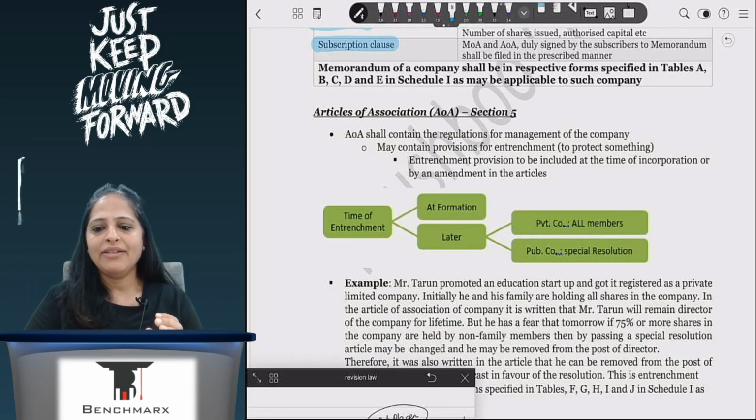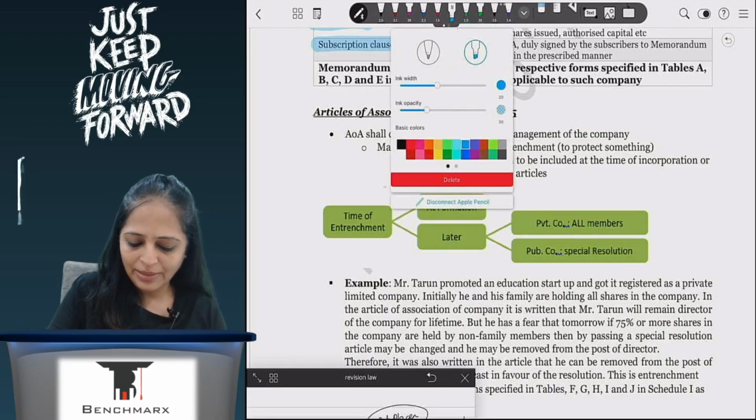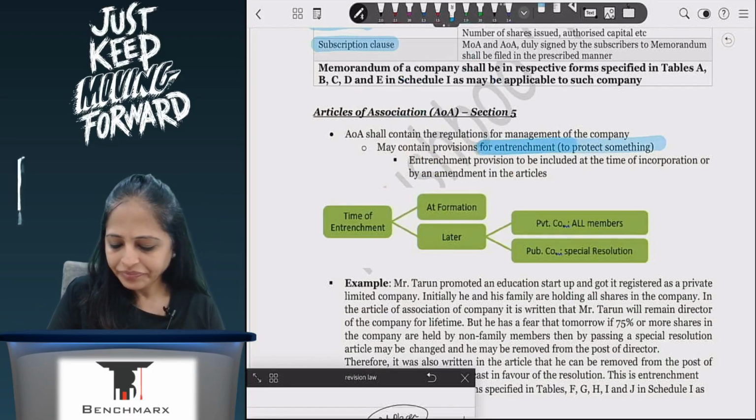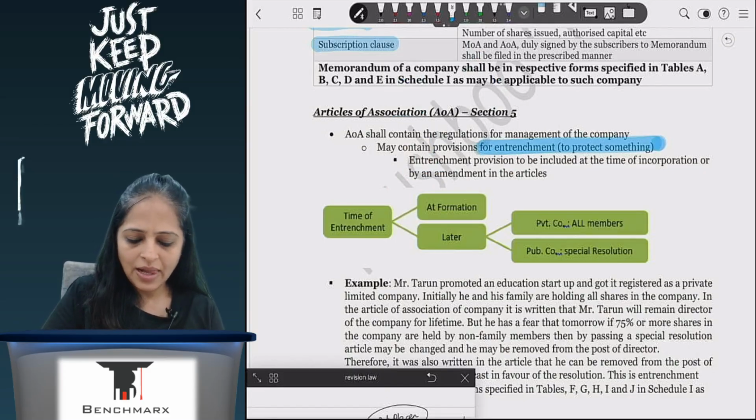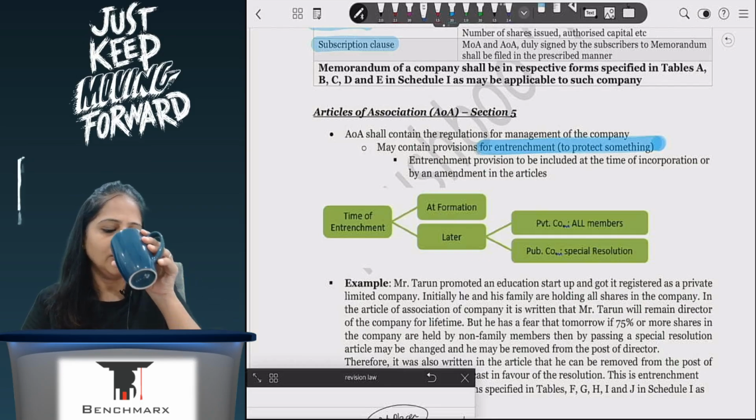Now when I have my articles of association, I can also have a clause which is called the entrenchment clause. This is very, very important because though this was there last year, this is something that can be asked here, correct? So memorandum, doctrine of constructive notice, all of this was asked in foundation, if they wanted to ask, correct?